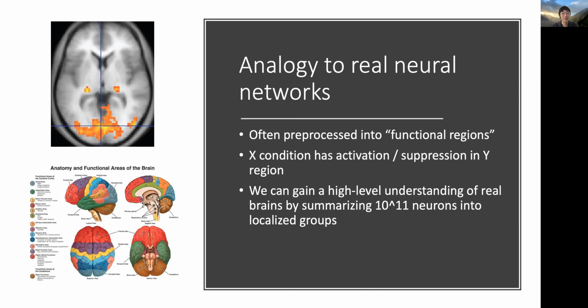Real brains have some stability between individuals, in that most people have the same functional regions in roughly the same locations. Artificial neural networks, on the other hand, are generally randomly initialized and are not normally designed to have such localized regions. Our goal here is to encourage the network to have similar localization behavior as a real brain.